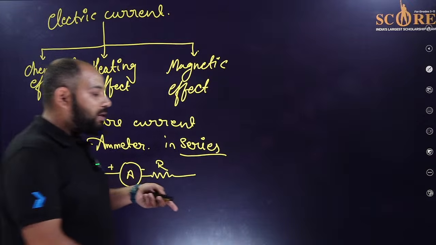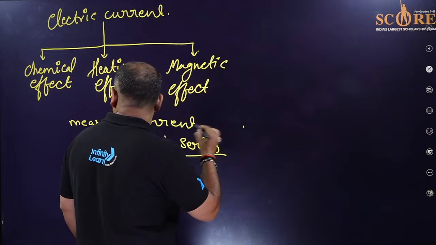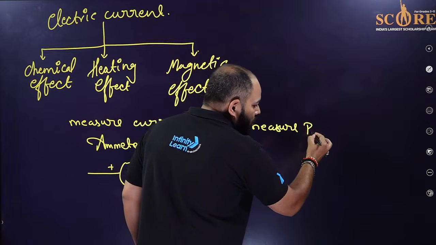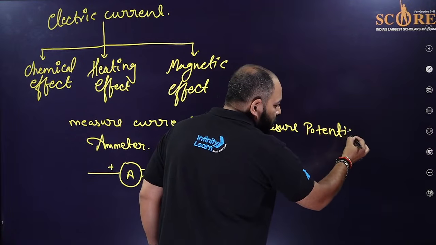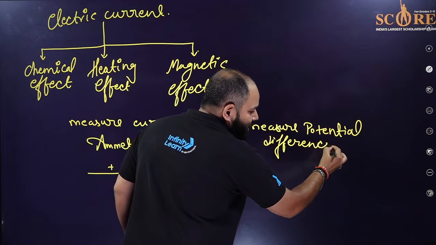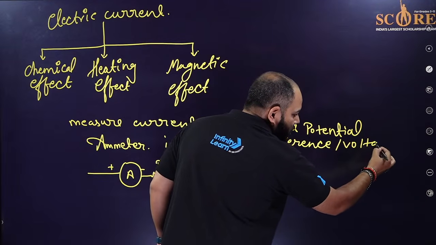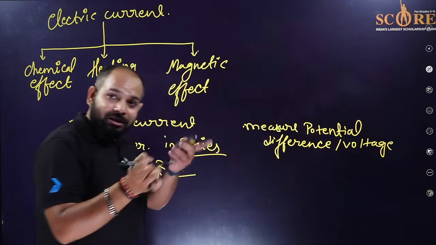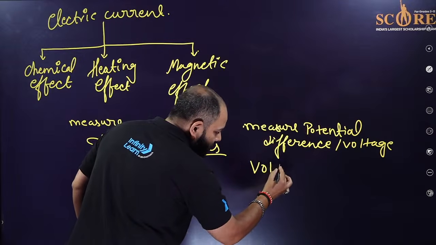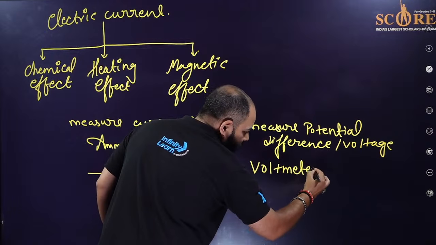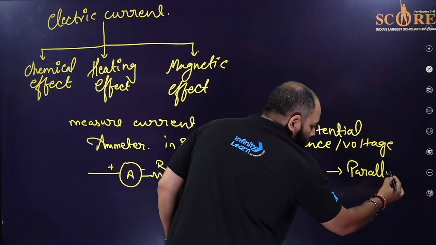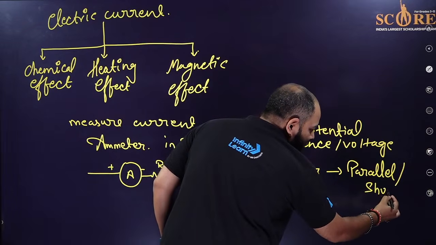Then if you want to measure the voltage, that is the potential difference, or we can say the voltage across the device, across the two ends of the terminal, then we use a voltmeter, and that has to be in parallel, or we also call it shunt.